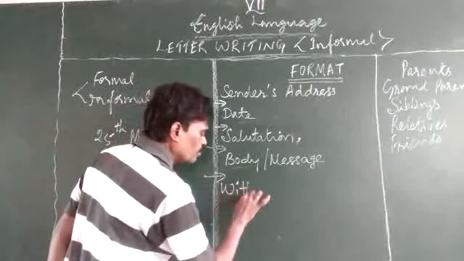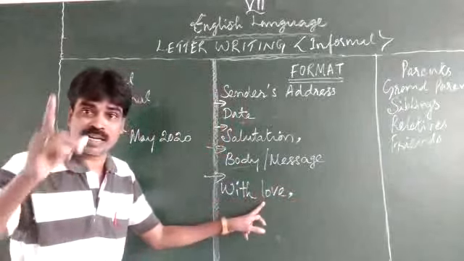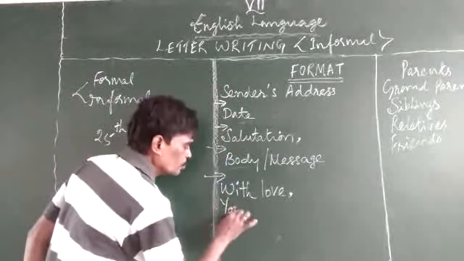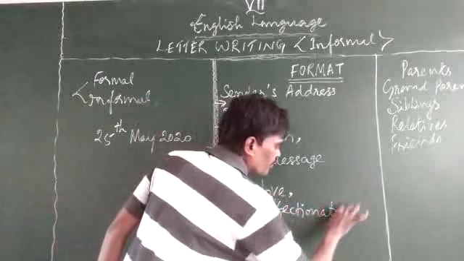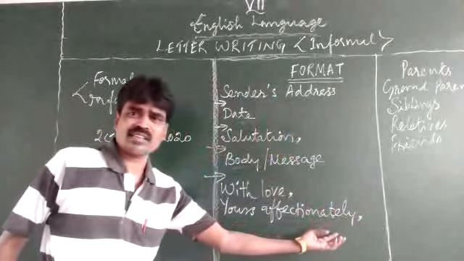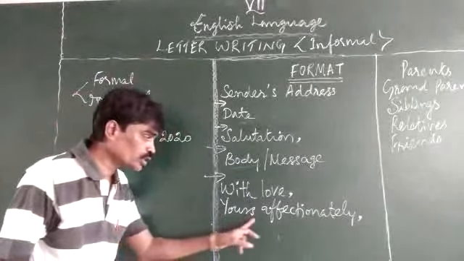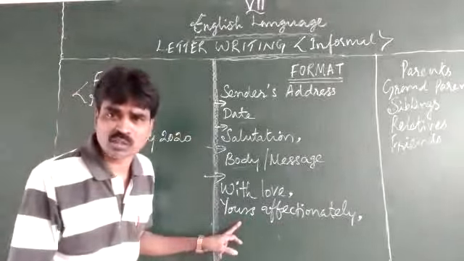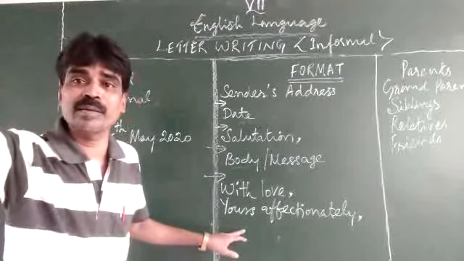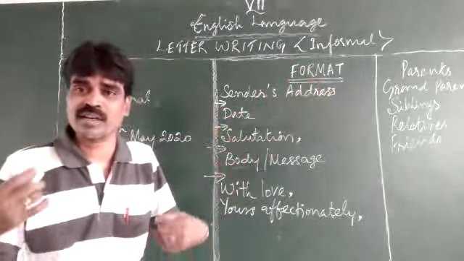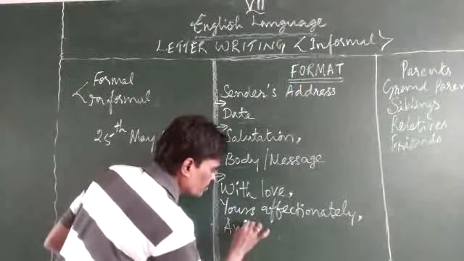Write with love, which means who writes this with love, followed by a comma. See, W capital, L small letter. Then yours affectionately, followed by a comma. If you are not confident about the spelling of affectionately, write yours lovingly, but no punctuation mark here, no apostrophe, nothing of that sort, right? So you have to be very careful in this. Then write only the personal name, not the full name, because they know who you are. For example, if it is Anil Kumar, you will write Anil followed by a full stop.